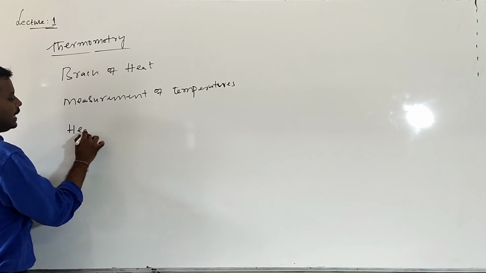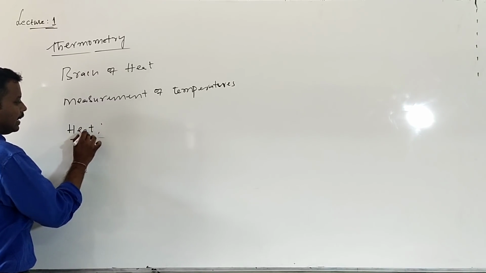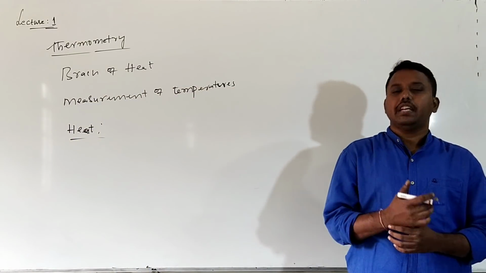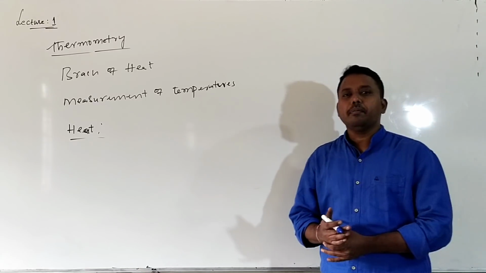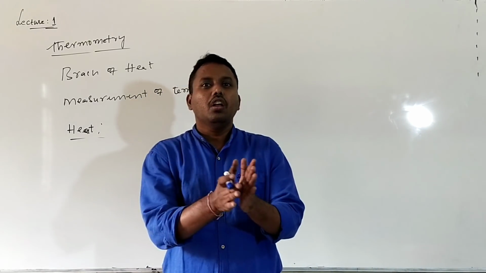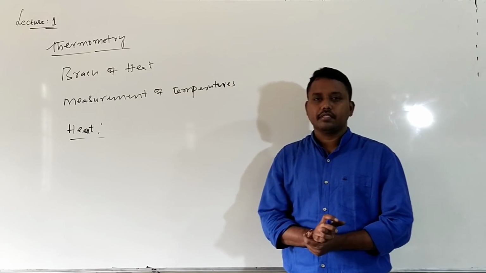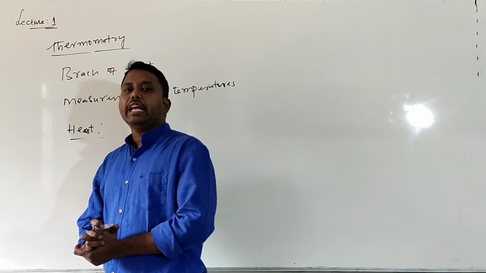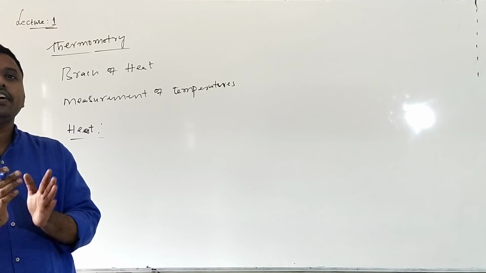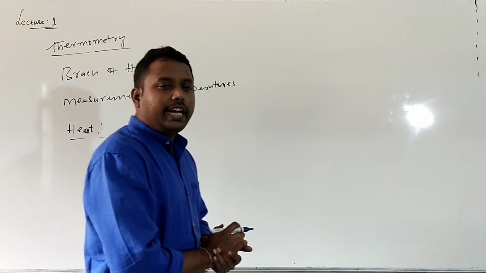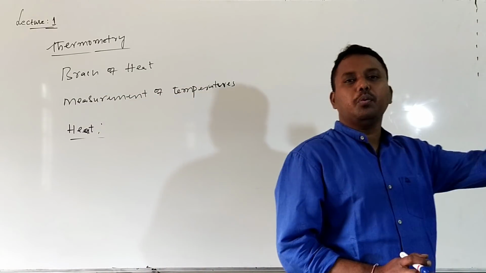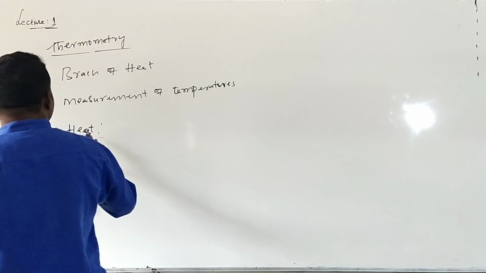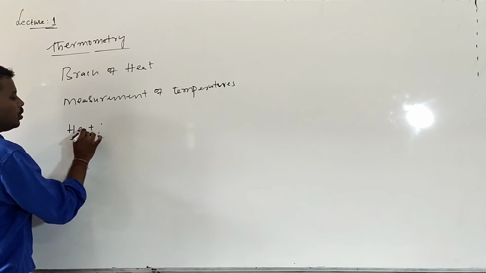What is the meaning of heat? Let us start our discussion with heat. Heat is a form of energy which will flow from a high temperature body to a low temperature body. It is one of the energy forms. For heat to flow, the deciding factor is temperature. Heat will always flow from a hotter body to a colder body. This heat is a scalar quantity.